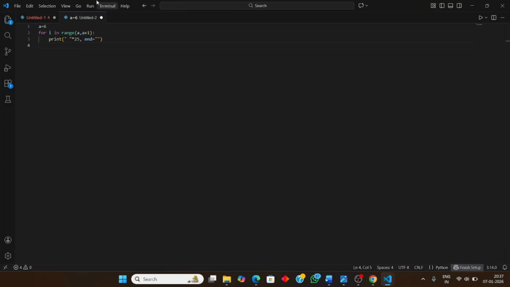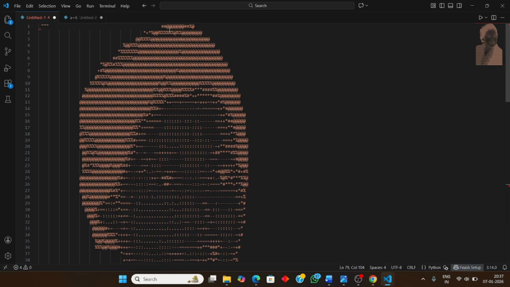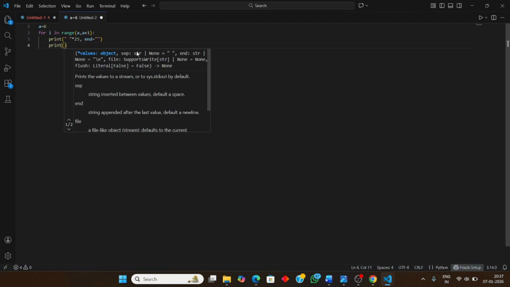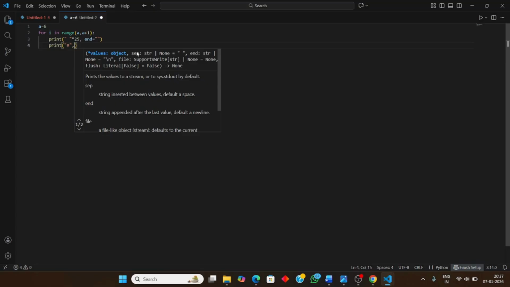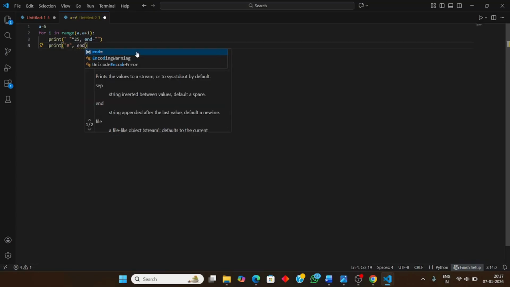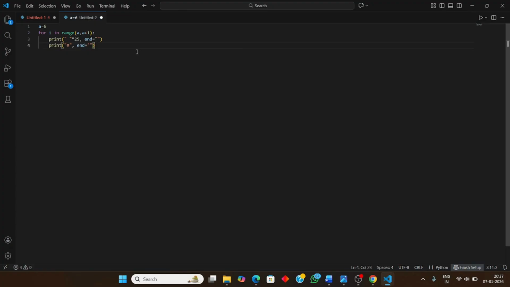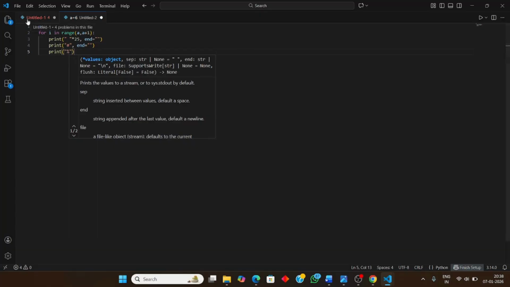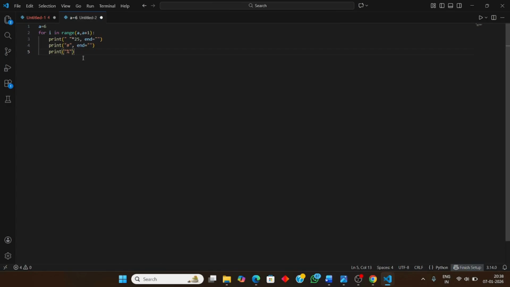Now what we have to print is the hashtag. You are seeing there, here hashtag is written, so what we will be printing is this hashtag, then comma, again end statement to stop there, and equals to, done. The next thing we will be printing is the at the rate symbol. No, no, this remainder symbol we will be printing. It will be changed slightly, we can adjust the symbols a little bit, but it should not change the whole image. Otherwise the eyes, the hair, and the skin will not resemble it.